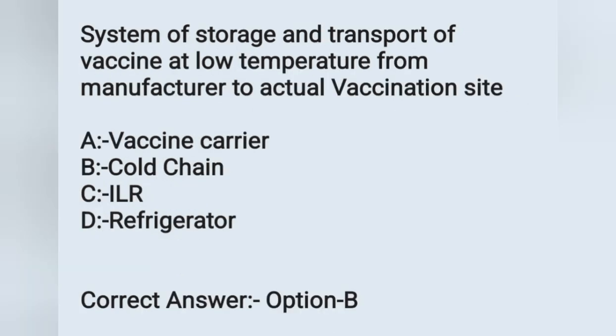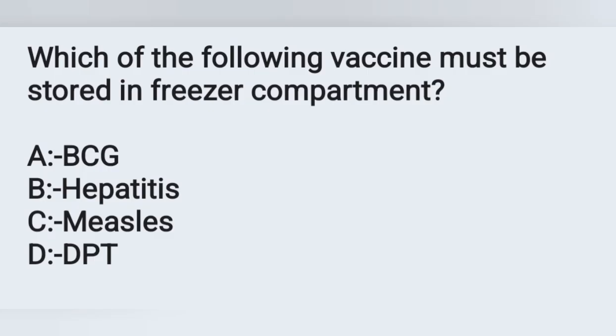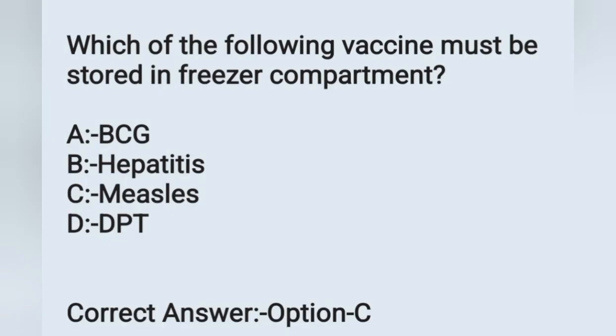Option B is the correct answer. Move on to the next question. Which of the following vaccines must be stored in the freezer compartment? Options: option A, BCG; option B, hepatitis; option C, measles; option D, DPT. So the vaccine which should be stored in the freezer compartment is option C, measles.